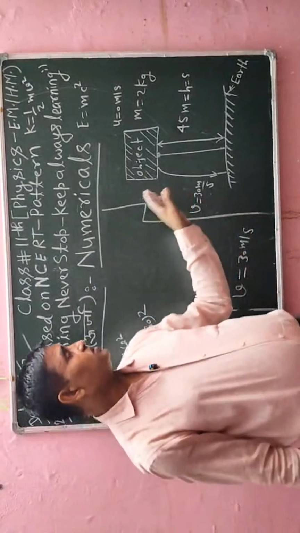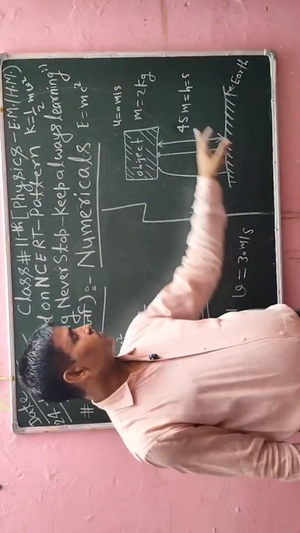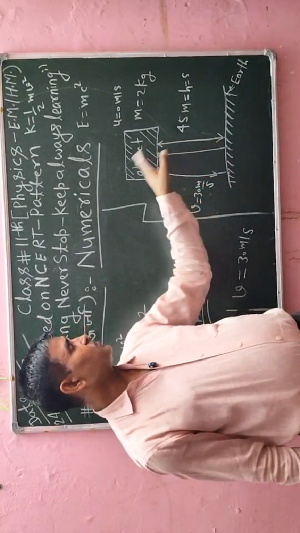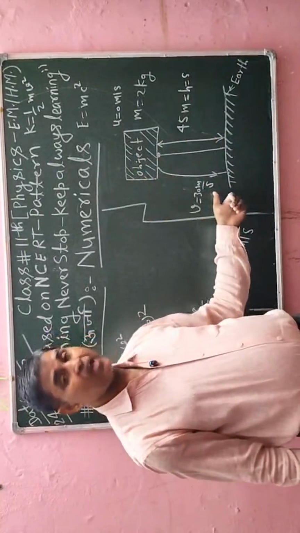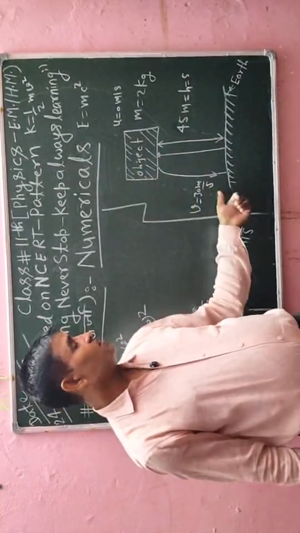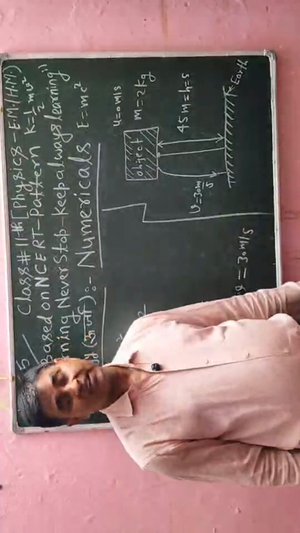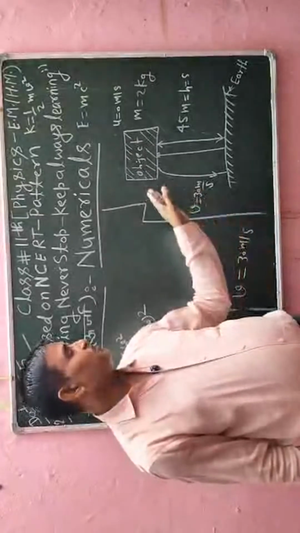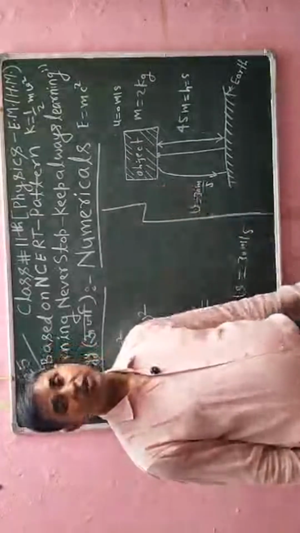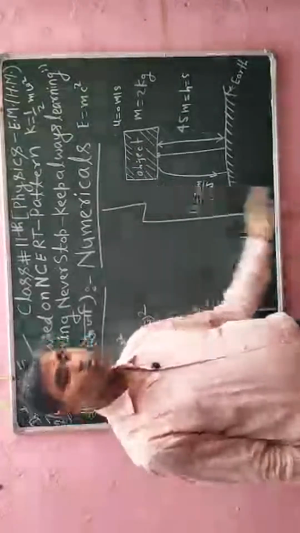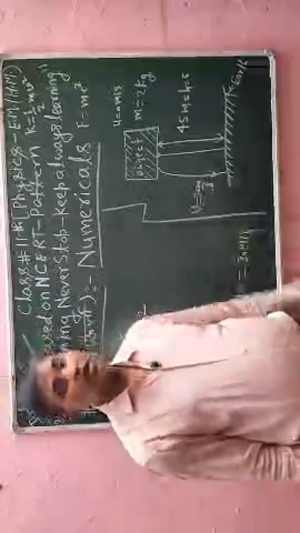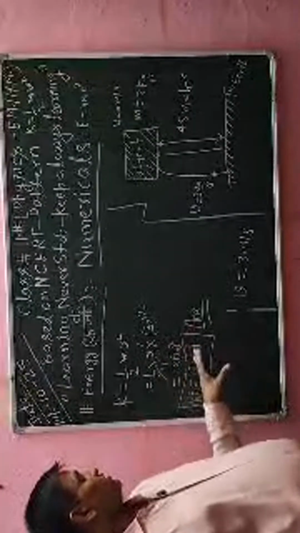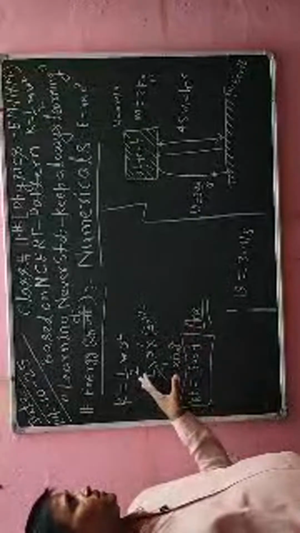Now this object is situated 45 meters above the earth on the tower, and when that object is moving it will have velocity 30 meters per second. So we have to calculate kinetic energy. I know that it is 1 by 2 m v square, where m is the mass of the object and v is the velocity of the object. With that velocity, the object is moving from the stationary point to the ground. So this is the required procedure to evaluate the solution of the question.